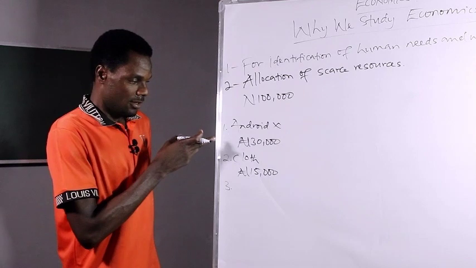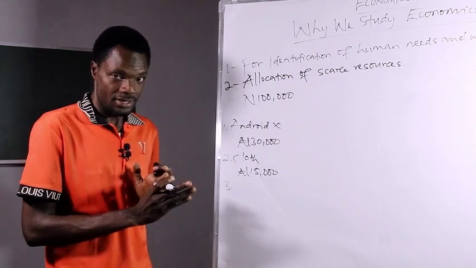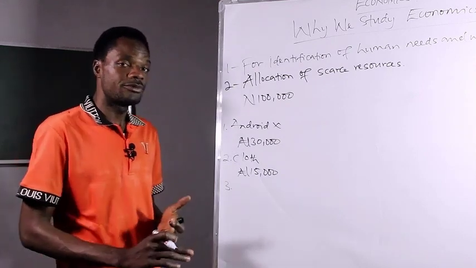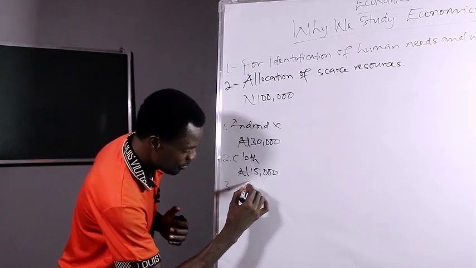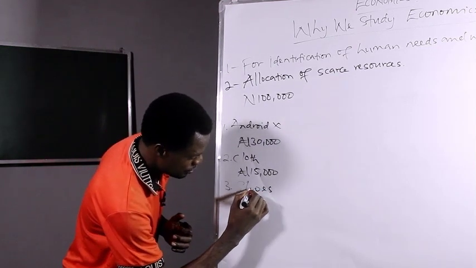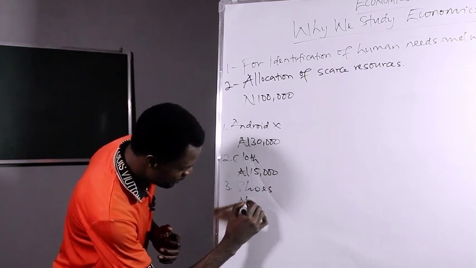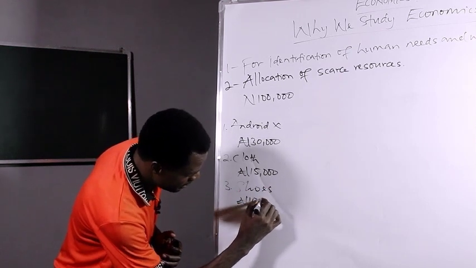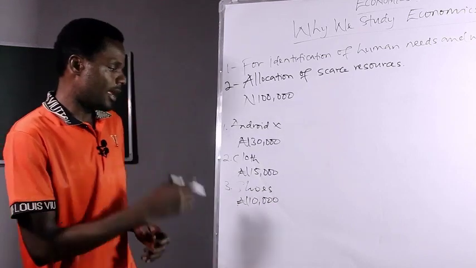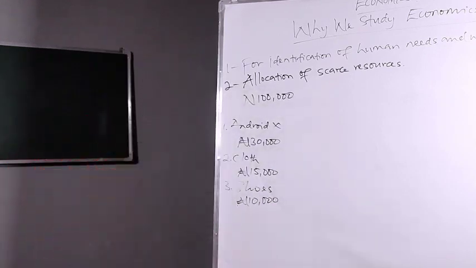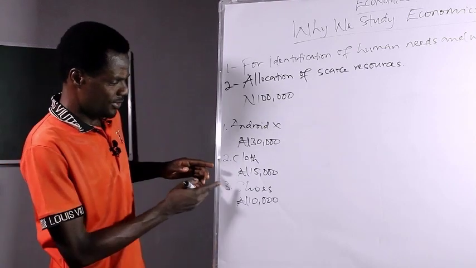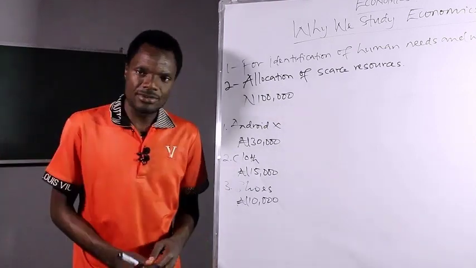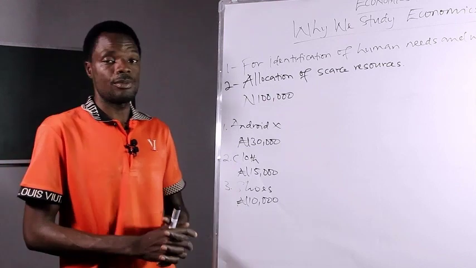Now, so far you have bought two things, and it cost you 45,000. The next thing that may come to your mind is to buy shoes, and this may amount to 10,000 naira. So at the end, you will find out that you have spent 55,000 and you have 45,000 in your pocket.